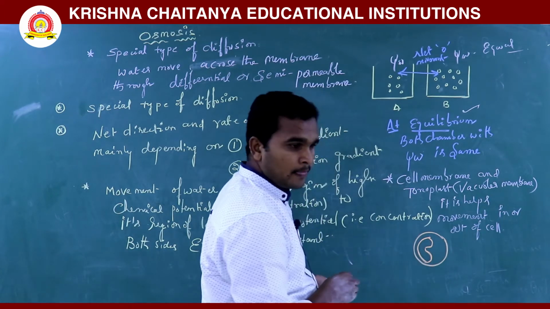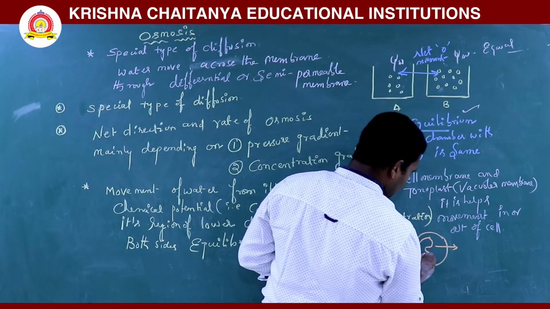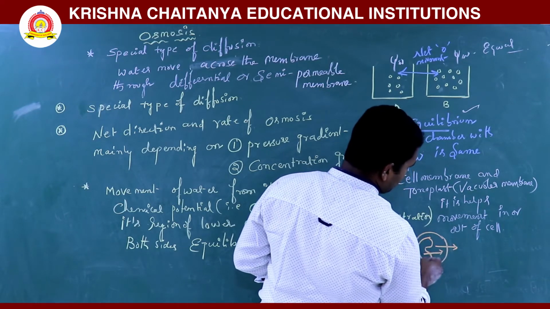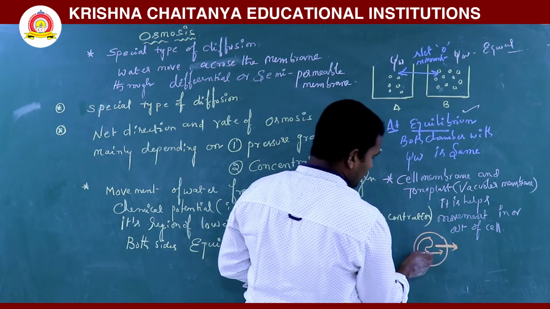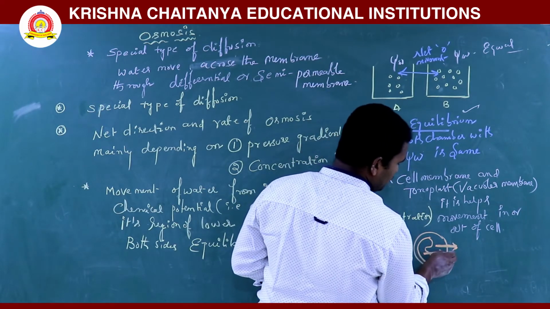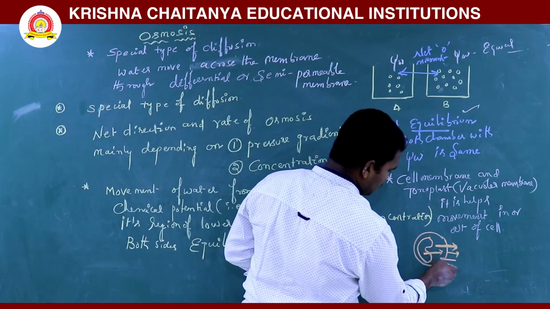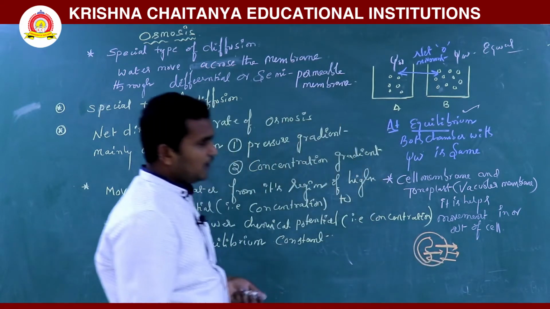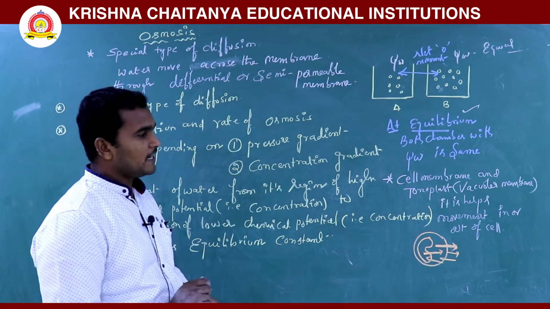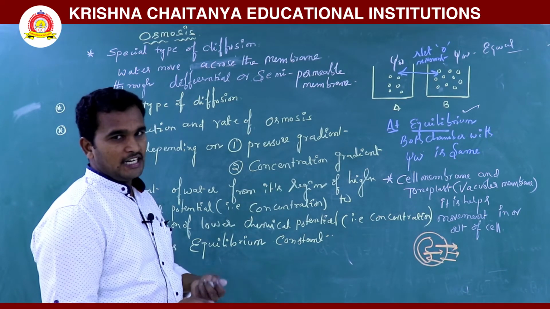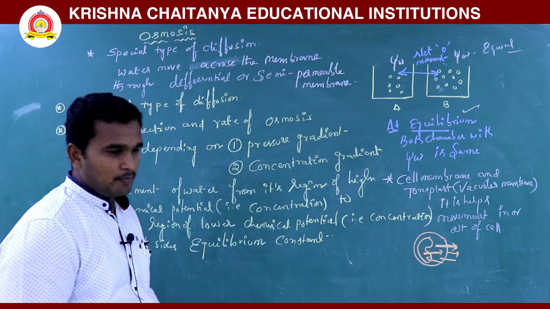So the movement of ions or water, from cytoplasm to the outside, and from vacuole to cytoplasm, to outside or inside. Here the cell membrane and tonoplast decide the molecules' entry and exit. So this is the function of the cell membrane.